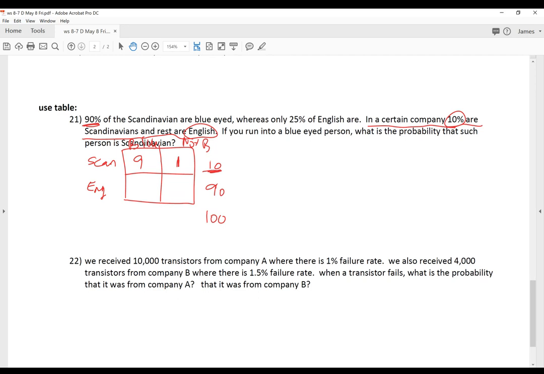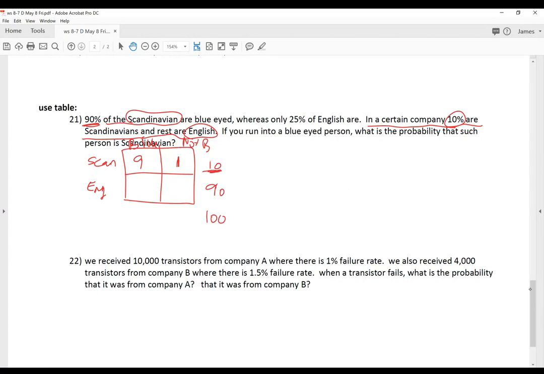Okay, you cannot start with 90% on the Scandinavian. You gotta start with 100 people, and then out of 100 people working, 10 of them are Scandinavian, 90 are English. Out of the 10, because it says 90% of the Scandinavians, just like the condition. Okay, 90% of the Scandinavians are blue-eyed, not 90% of the whole company.